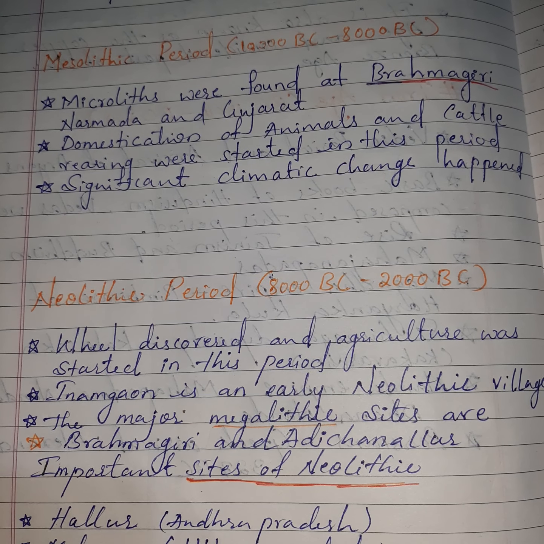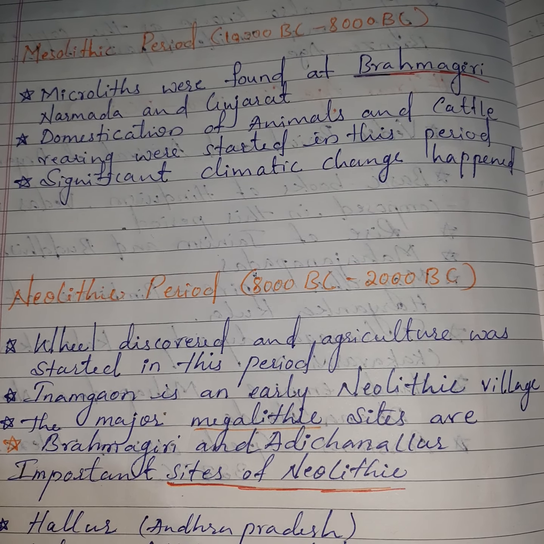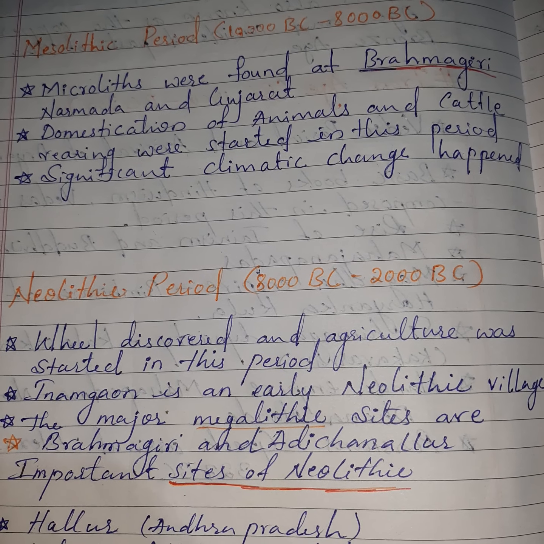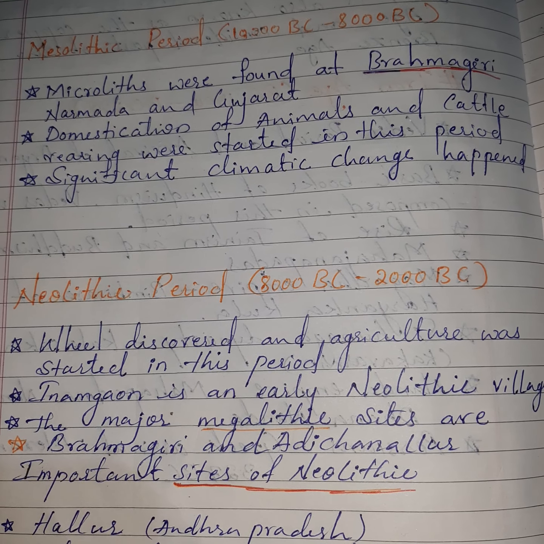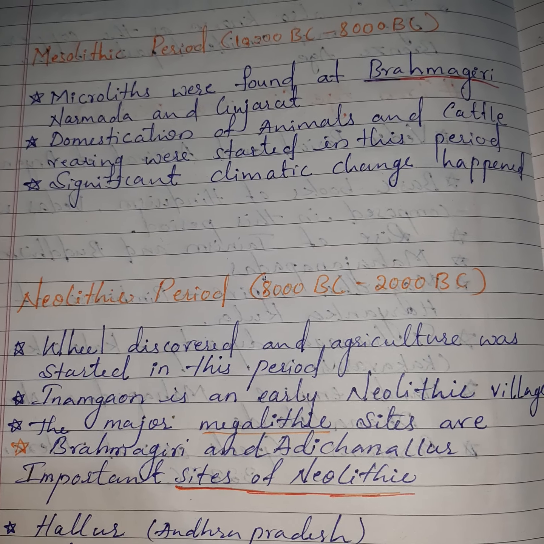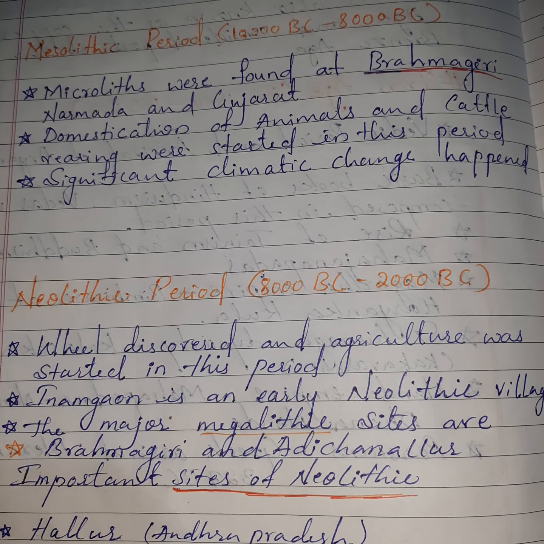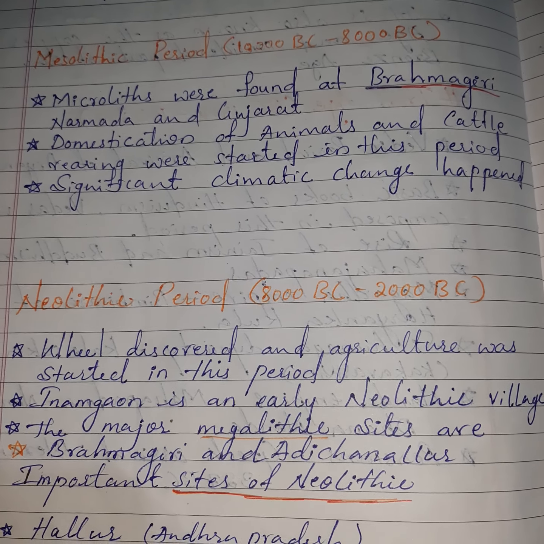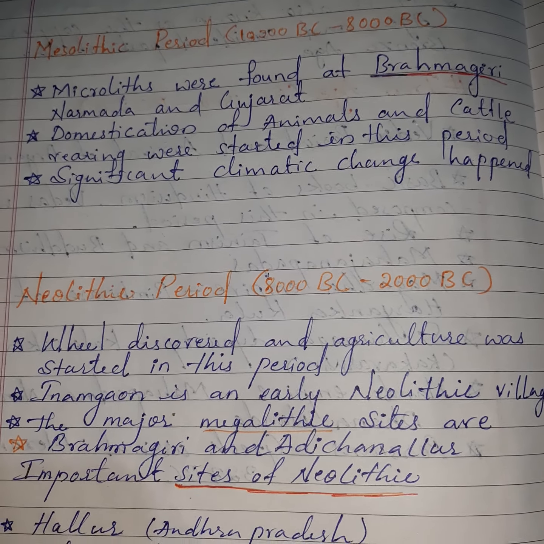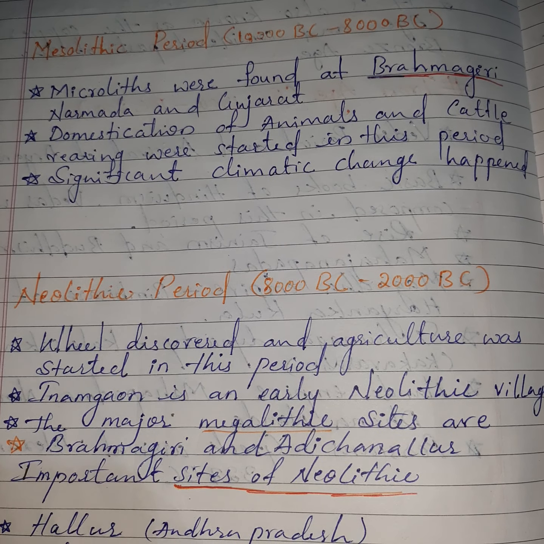Second period, Mesolithic period, from 10,000 BC to 8,000 BC, means before Christ. Microliths were found at Brahmagiri, Narmada, and Gujarat. Domestication of animals and cattle rearing were started in this period. Significant climate change happened. So here three main important things happened: domestication of animals, cattle rearing, and climate change. Microliths were found at Brahmagiri.